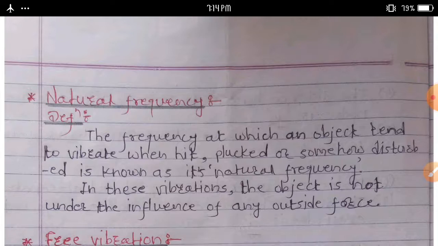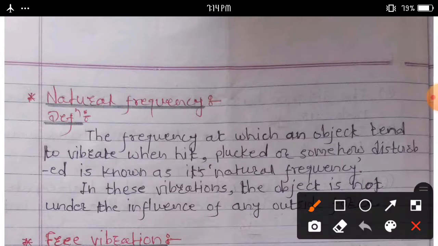Firstly we discuss what is meant by natural frequency. Definition: the frequency at which an object tends to vibrate when hit, plucked or somehow disturbed is known as natural frequency.